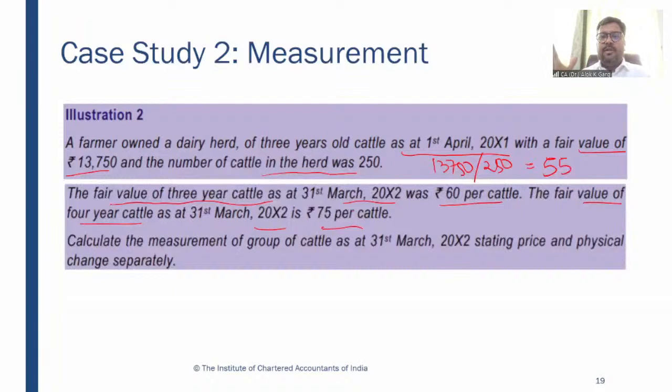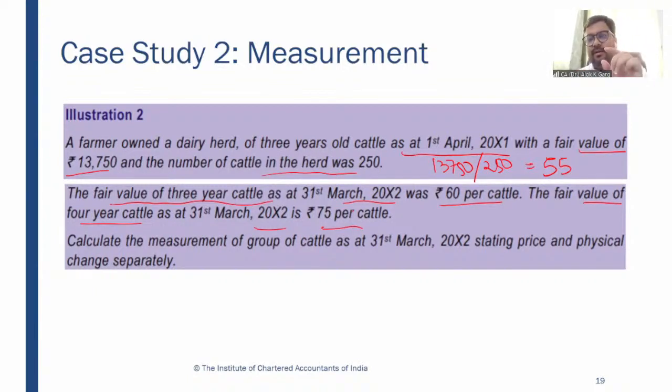After 1 year, that is on the reporting date, this becomes 60 rupees per cattle, right? So the value of 3-year cattle, in the beginning, was 55. At the end, after 1 year, the fair value of 3-year cattle becomes 60 rupees, and the fair value of 4-year cattle becomes 75 rupees.